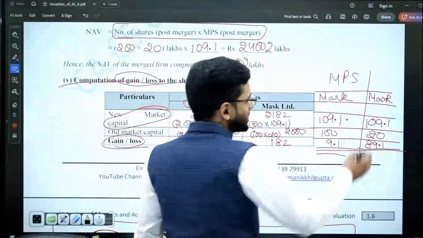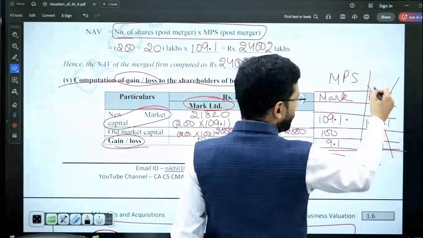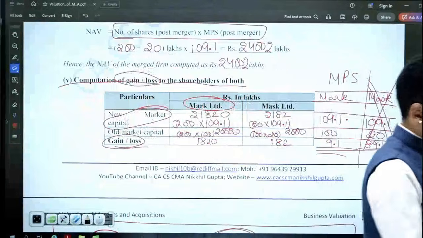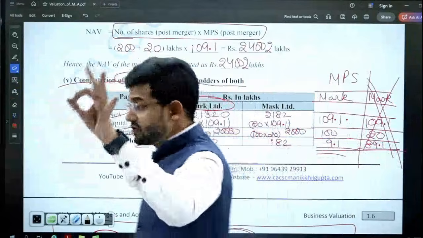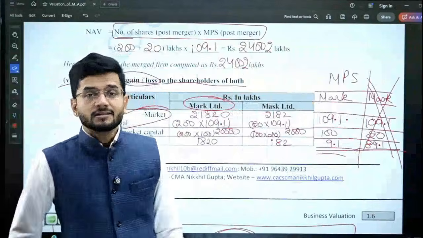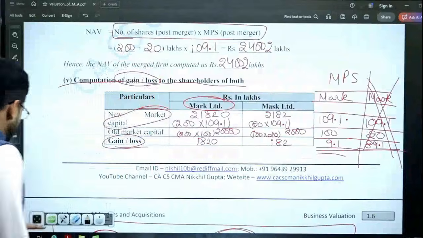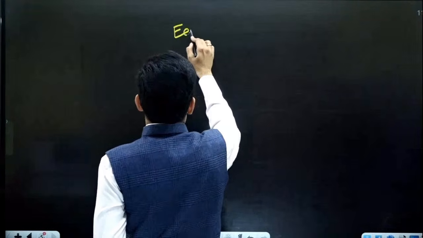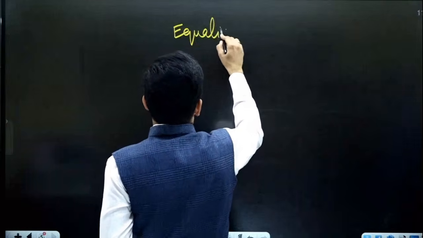Okay, let me tell you guys, this calculation is incorrect. This is a wrong calculation. The benefit of market price per share which is accruing to Mask Limited is not 89.1. Why is this calculation wrong? Let me introduce you to the next concept which we are going to deal with. The new concept is equalization.